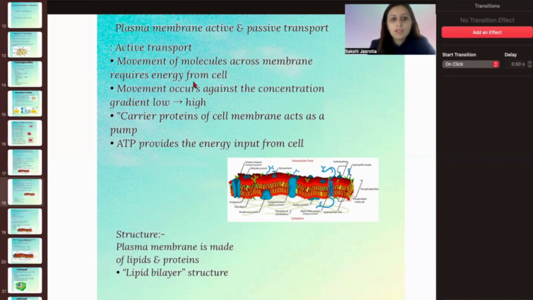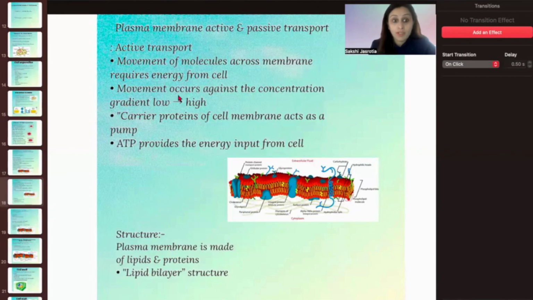But in this case, certain materials need to be pushed out of the cell or taken in by the cell, for which the energy of the cell is used. That is why it is called active transport, because it requires the energy of the cell to carry on its transportation. Movement occurs against the concentration gradient, from low to high region.